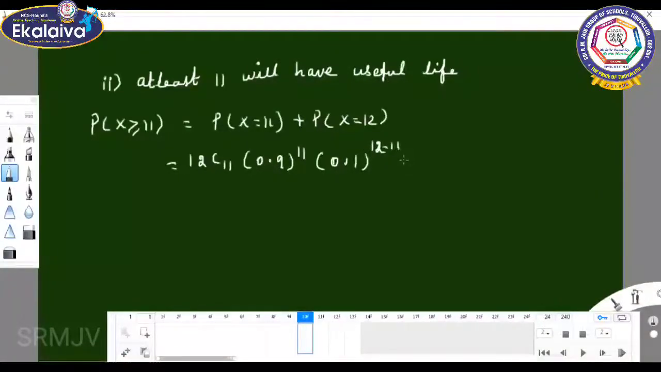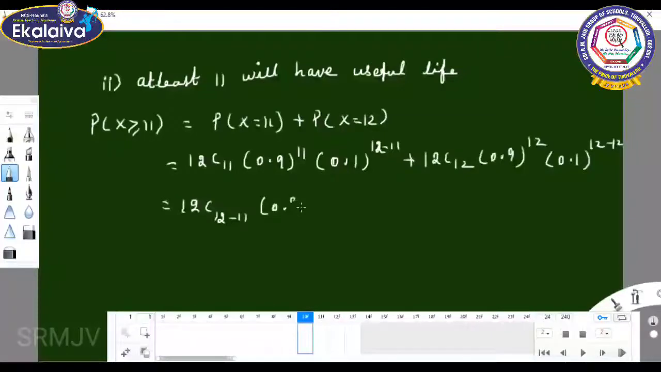So 12C11 times 0.9 whole power 11 and 0.1 whole power 12 minus 11, plus 12C12 times 0.9 whole power 12 and 0.1 whole power 12 minus 12. 12C11 you will write as 12C(12 minus 11), and 12C12 value is what? 1, into 0.9 whole power 12, into 0.1 whole power 0.